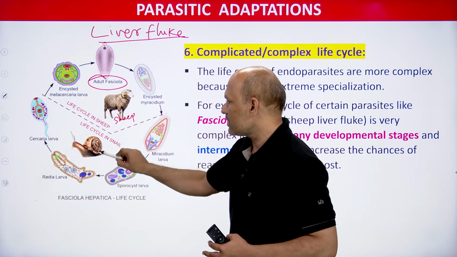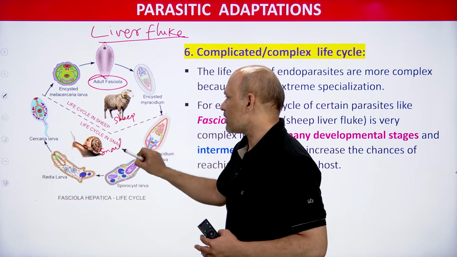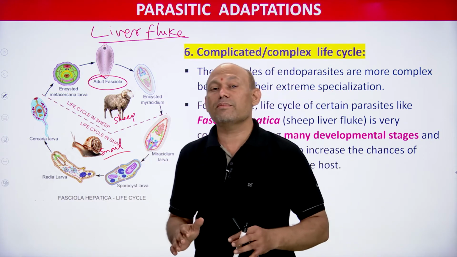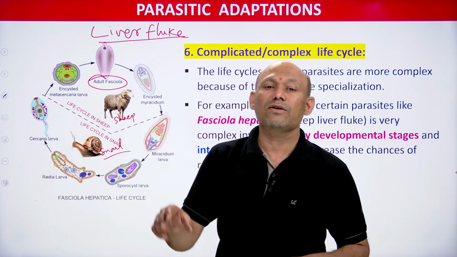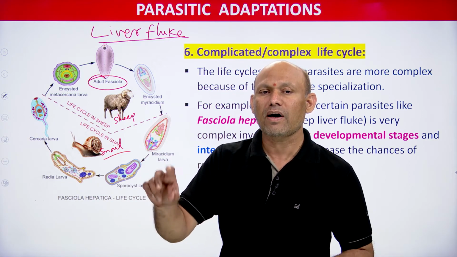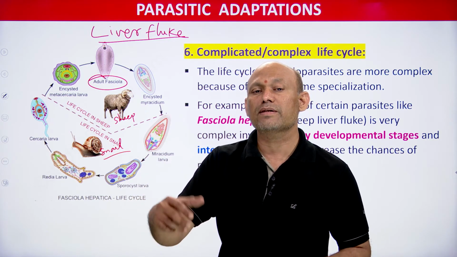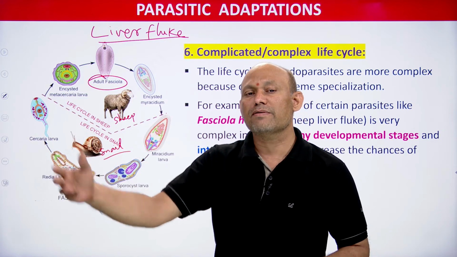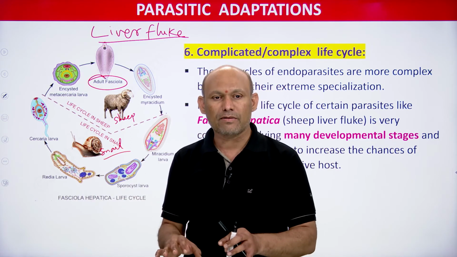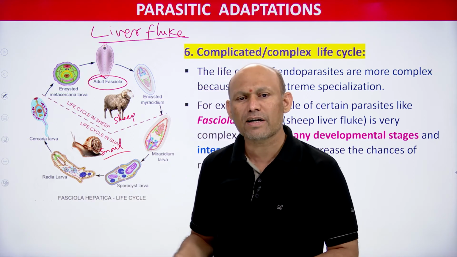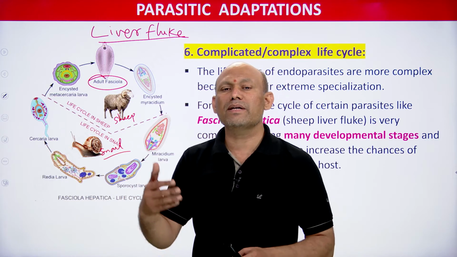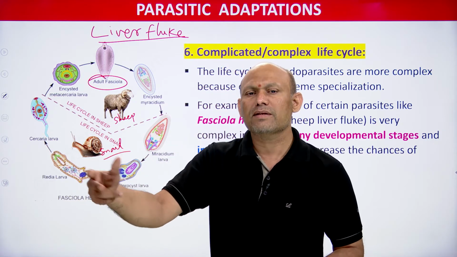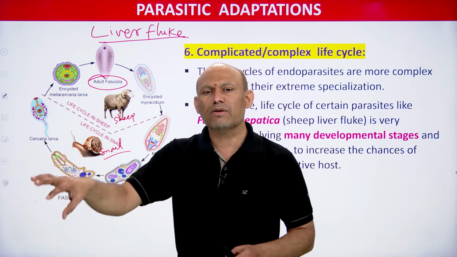So primary host, and this is snail, the secondary host, student, you can see. When a parasite is completing its life cycle in 1 host, and another parasite is completing its life cycle in 2 hosts, which one is more complicated, first one or second one? Obviously the second one, the parasite which is completing its life cycle in 2 hosts is more complicated than a parasite completing its life cycle in 1 host.